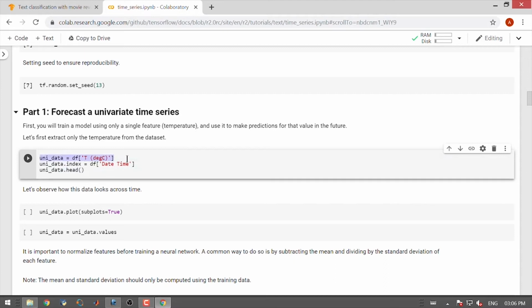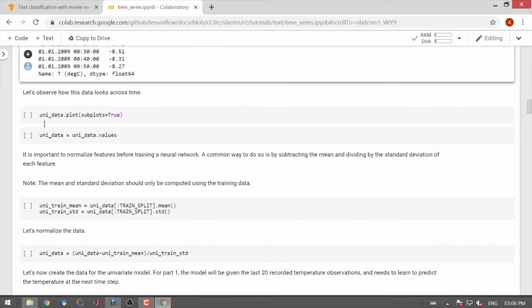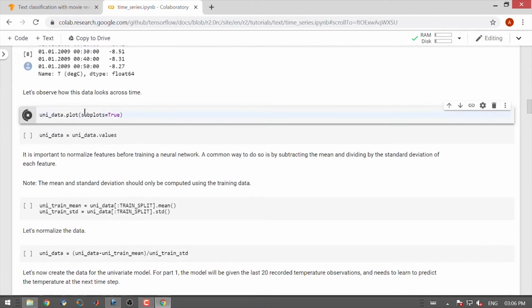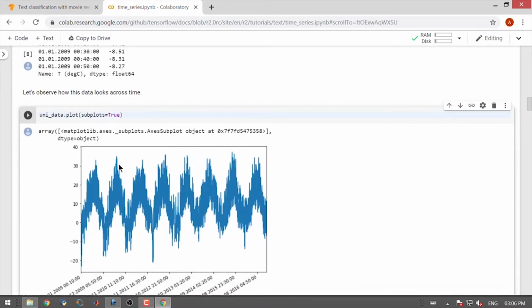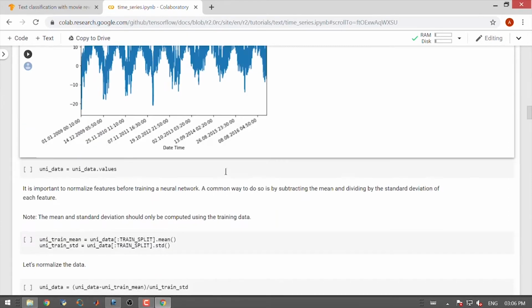We first extract the temperature information from the data set. Let us look at the temperature data. This is the temperature data as recorded on different dates.